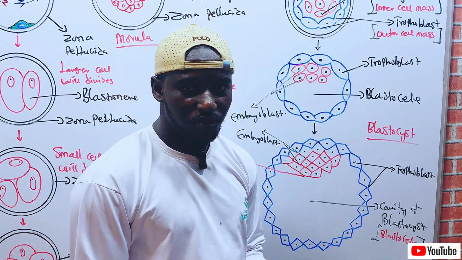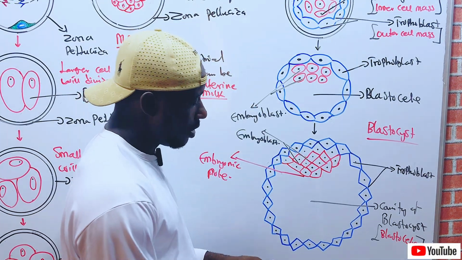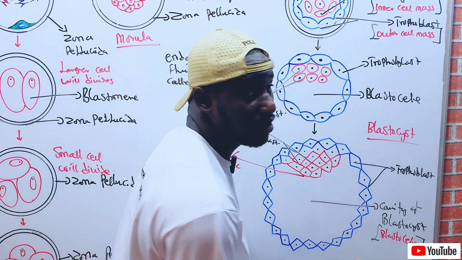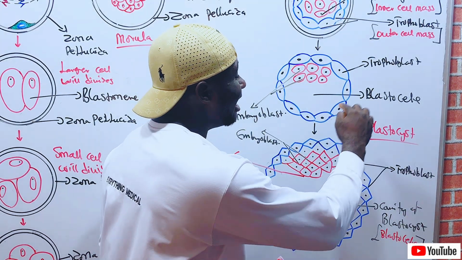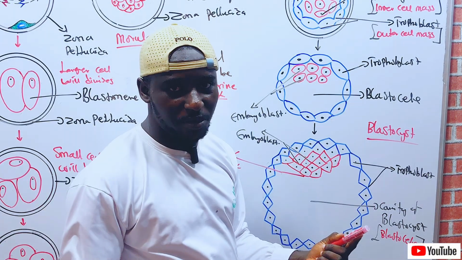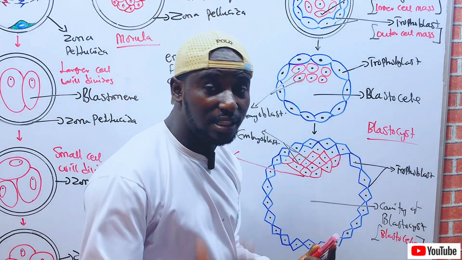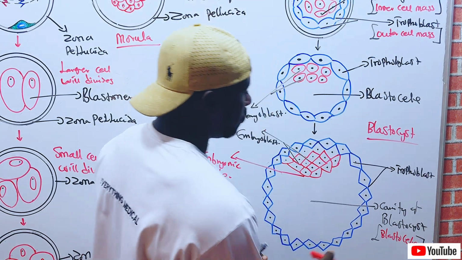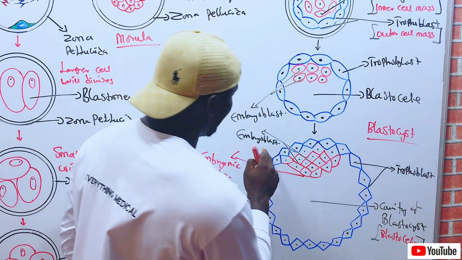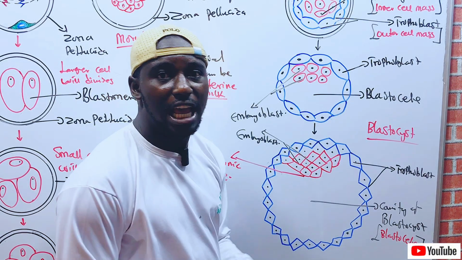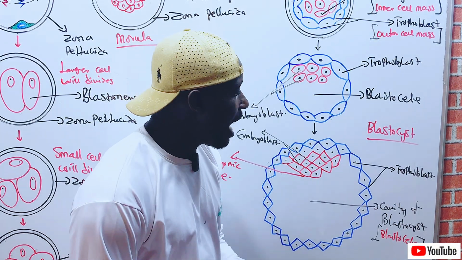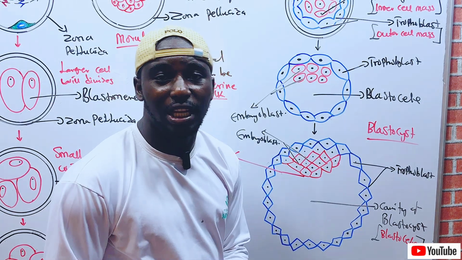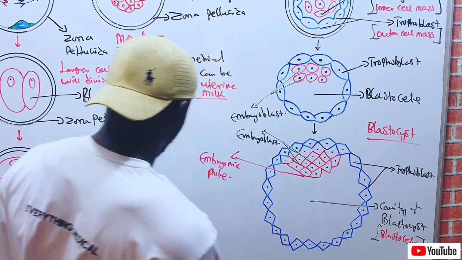ectopic pregnancy. Now watch, once the cavity has enlarged, the zona pellucida has already disappeared, because the embryo is already ready for implantation. Now the embryoblast will form the embryo, while the trophoblast, which is the outer cell mass, will provide nutrition for the embryo.